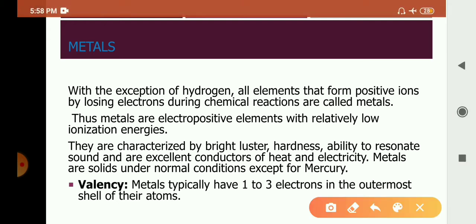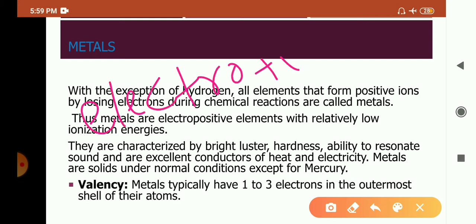So what are the metals? Metals are electropositive. Why? Because they can lose the electrons and form cations, that is positively charged ions. For example, sodium. Sodium, its atomic number is 11, electronic configuration 2, 8, 1.